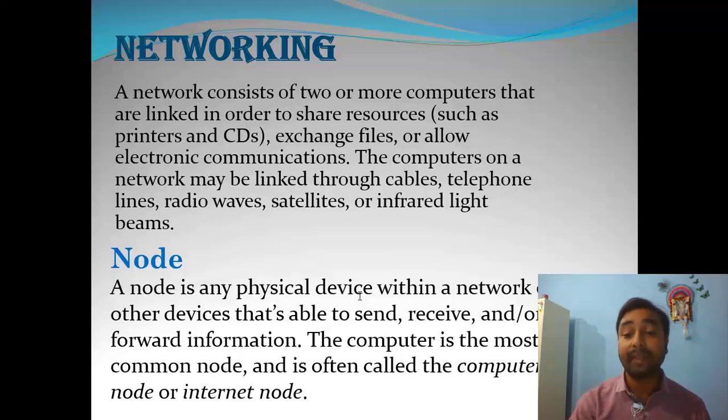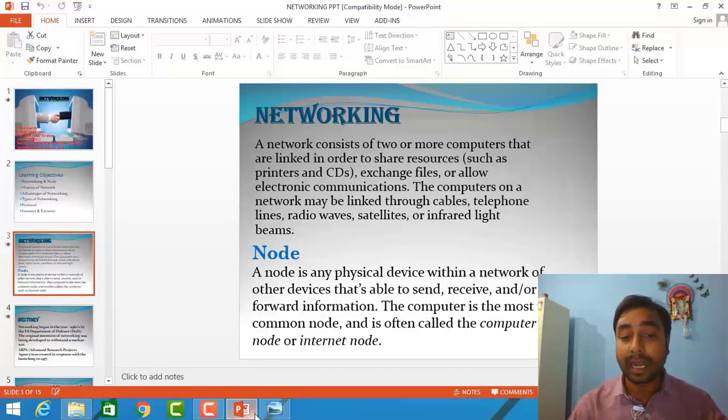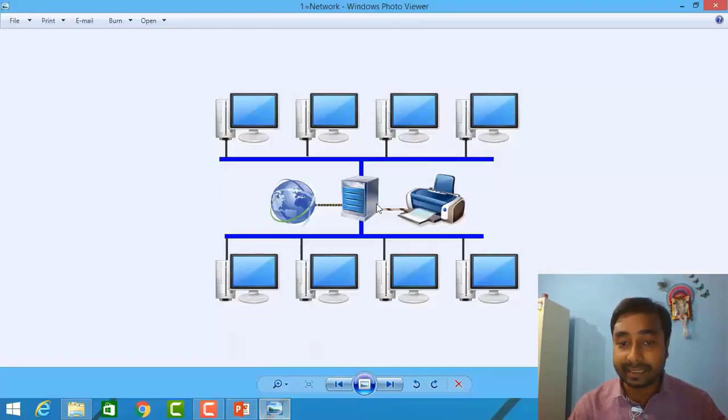With the help of that, we are able to share information. I'm not telling you the exact definition of node here, but via this all the information is being shared.